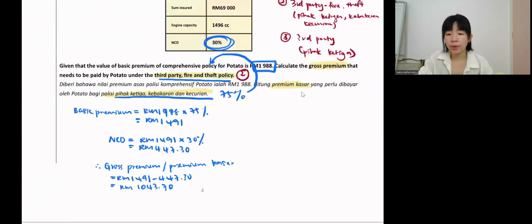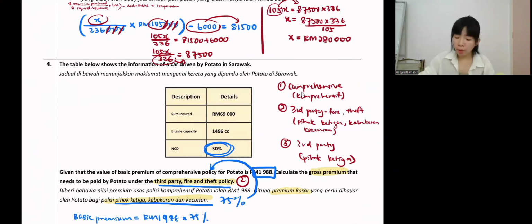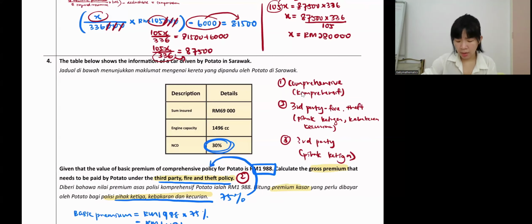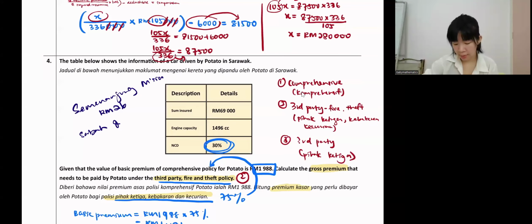Road tax for motor insurance, guys. Reminder. So Semenanjung, Malaysia, how much is the rate? Semenanjung, Malaysia. So if you are calculating comprehensive, so the rate is 26. Yes. Then for Sabah, Sarawak, how much is the rate? 22 ringgit 30 cents.